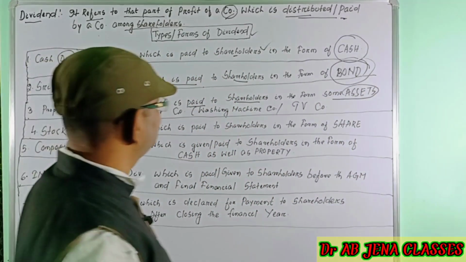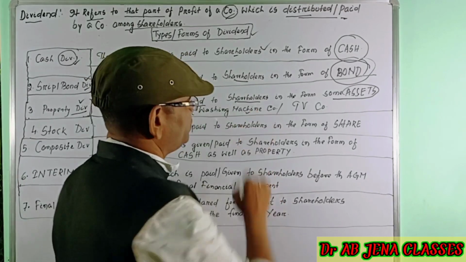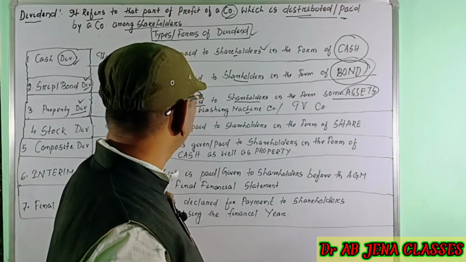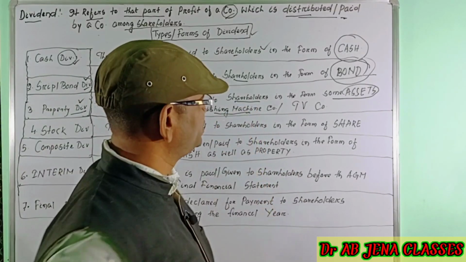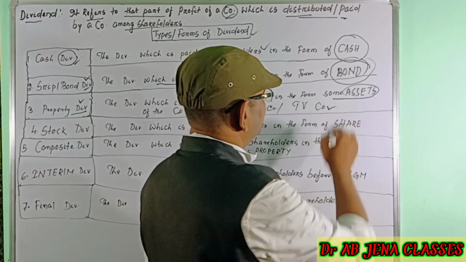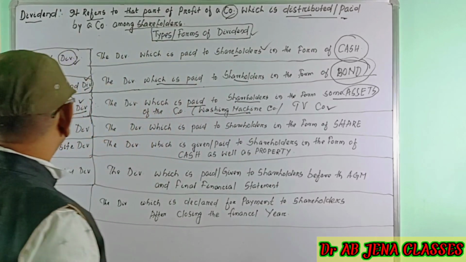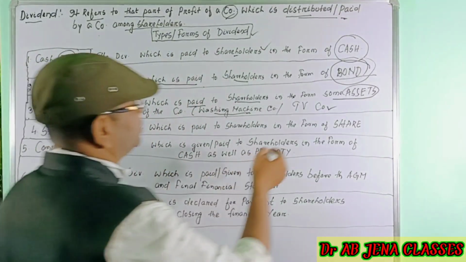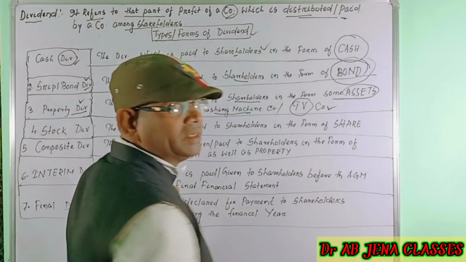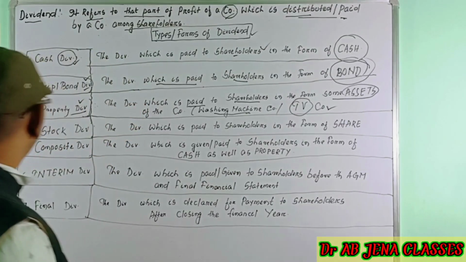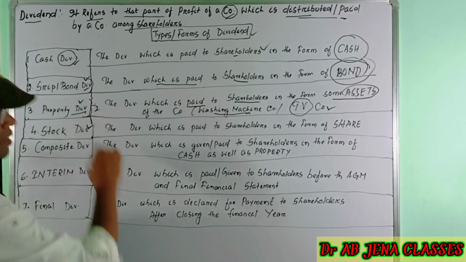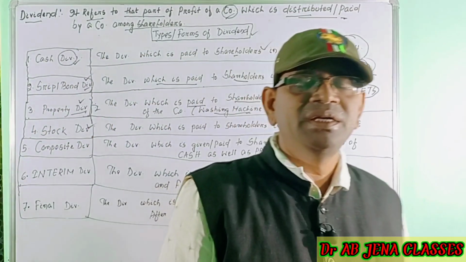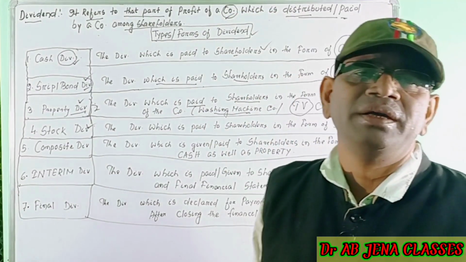Let's take for instance, a washing machine company will pay the dividend in the form of assets, meaning in washing machines. Similarly, a TV company will pay the dividend in the form of television sets to the shareholders. The property dividend is not very popular in India.